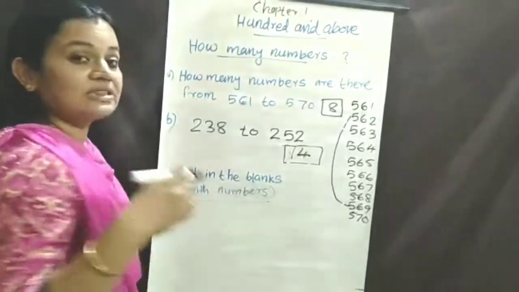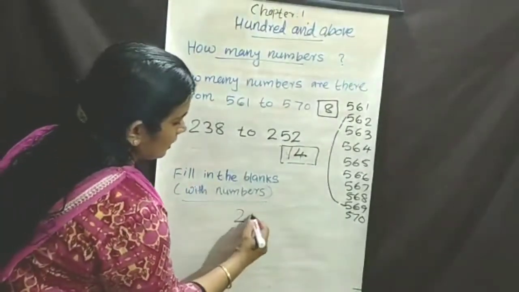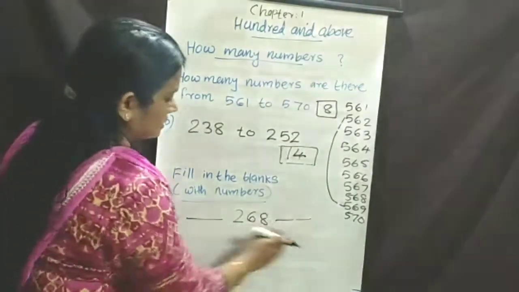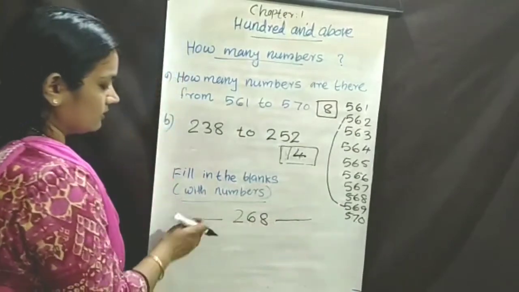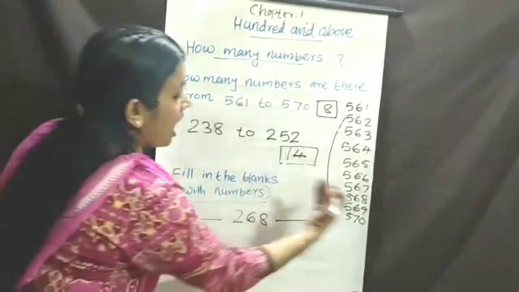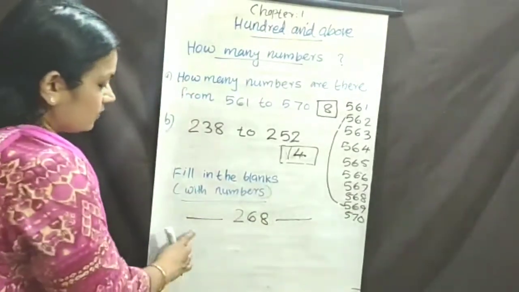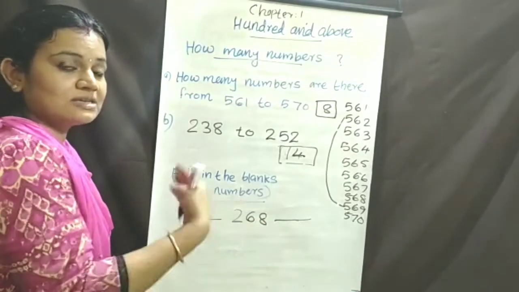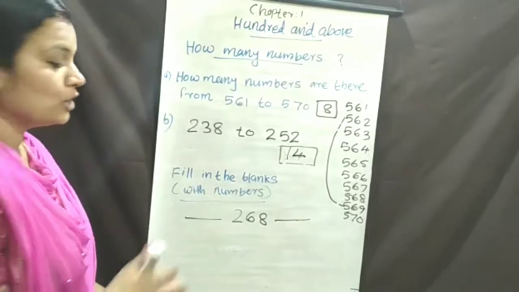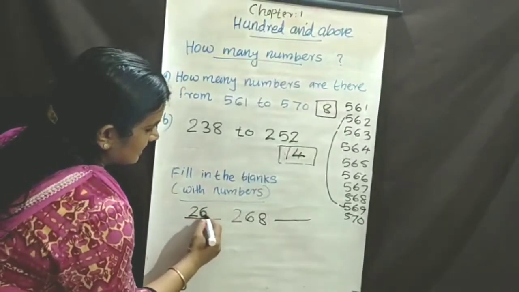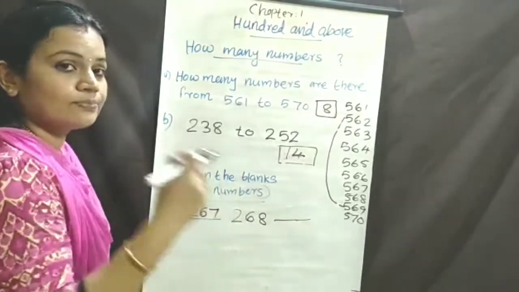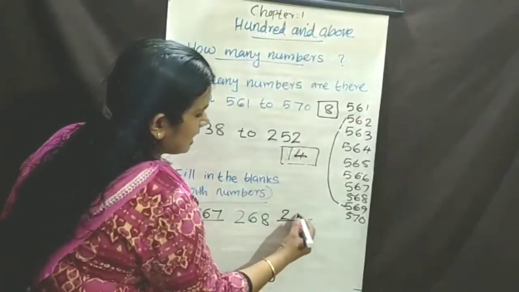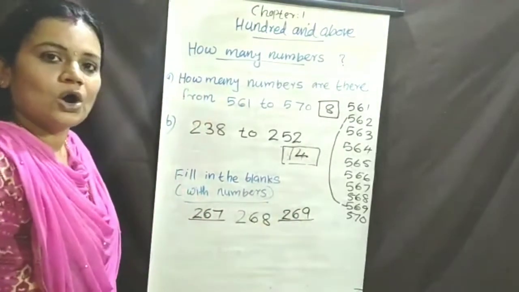Next one. Fill in the blanks with numbers. Then I will write one number, 268. Fill this up. The starting and the ending blanks are given. You find out what is before 268 and after 268. First of all, write what is before 268. Which number is before? 267. Okay. Then after 268, which number? What is the next number? 269. Okay.